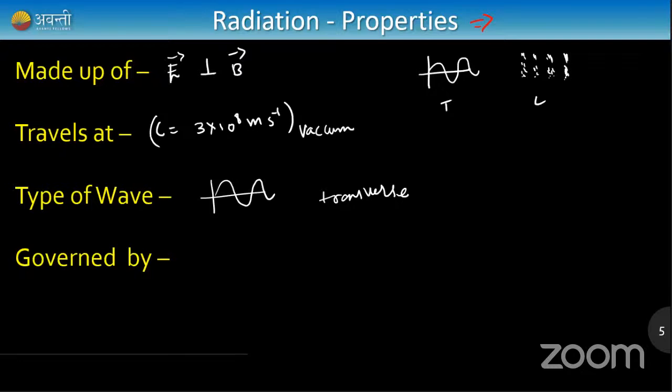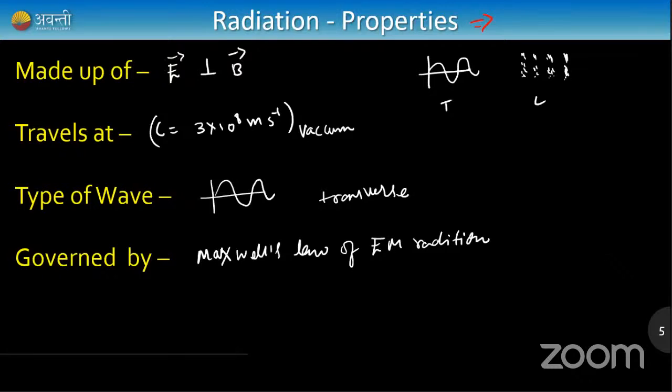As I move on to the next part, governed by. For particles we use Newton's law, for electrostatics we use Coulomb's law, for quantum mechanics we use the Schrodinger equation, for highest speeds we use relativity. And what laws do we use to understand radiation? We use Maxwell's laws of electromagnetic radiation. James Clerk Maxwell was a very great scientist.